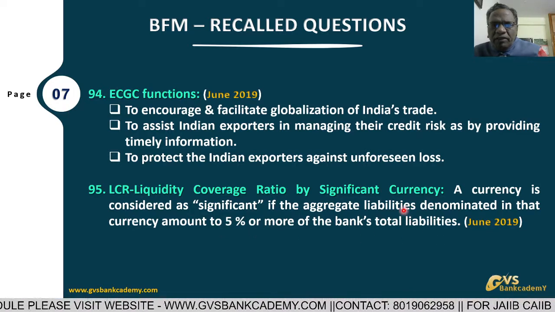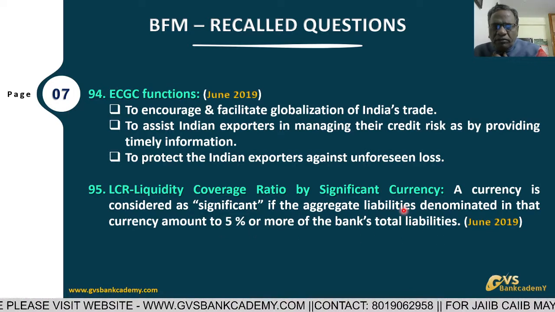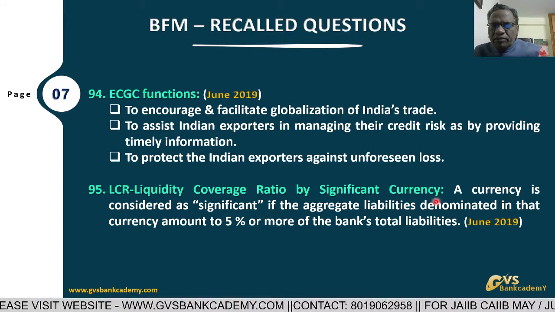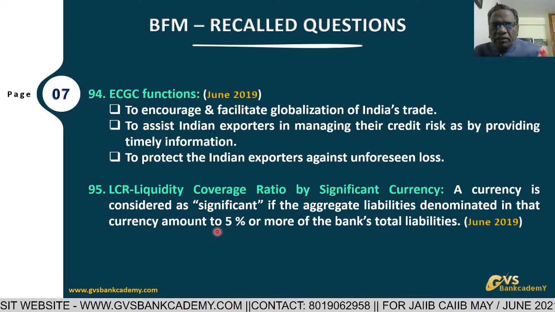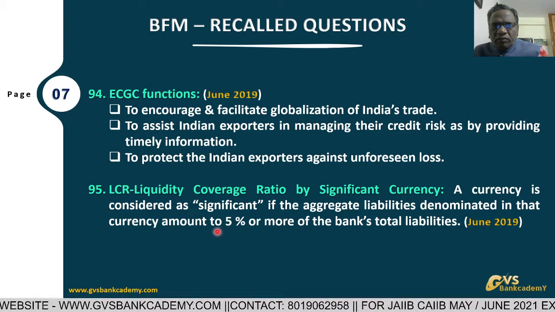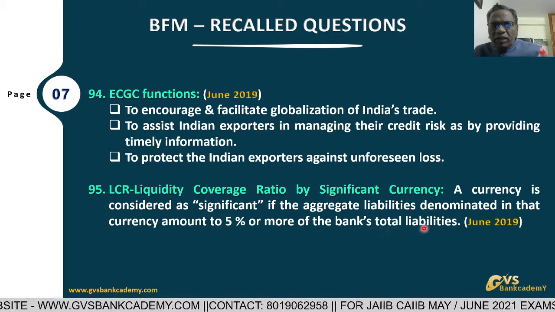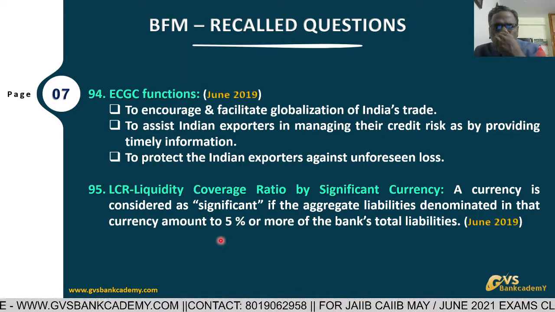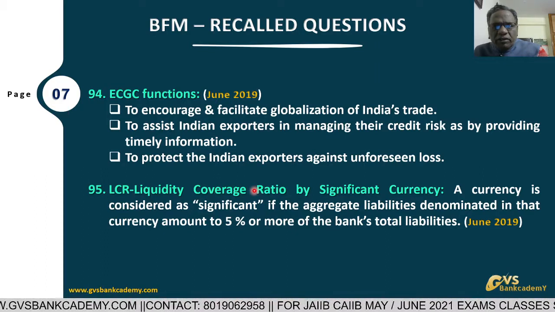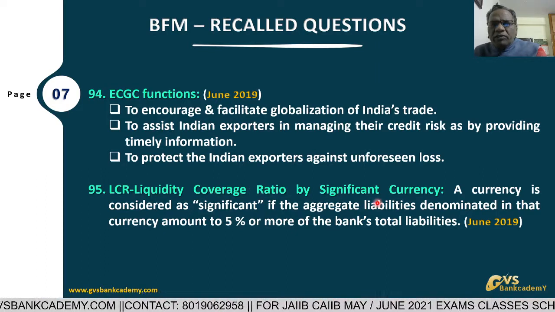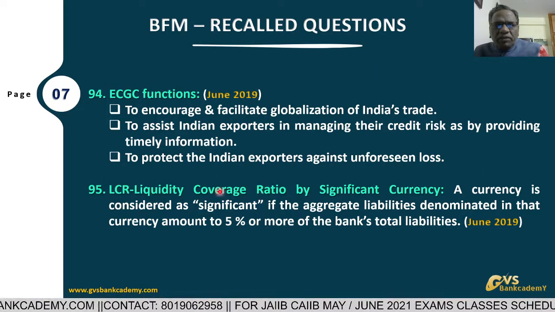If any bank has a liability in a particular currency, and that currency's liability is at least 5% or more of the bank's total liabilities, meaning deposits, then that bank has to maintain the liquidity coverage ratio in that currency also. What is meant by liquidity coverage ratio?